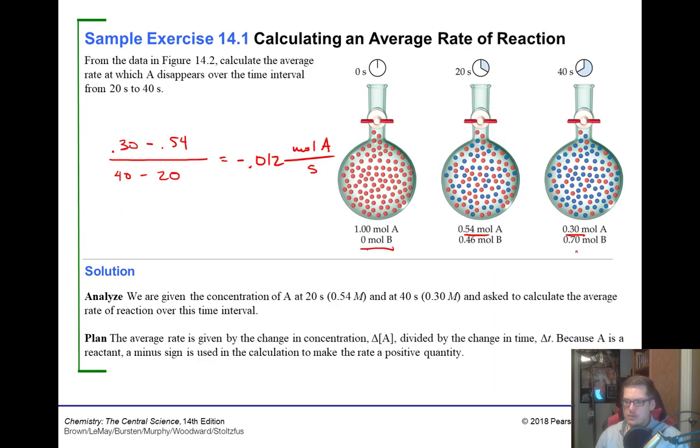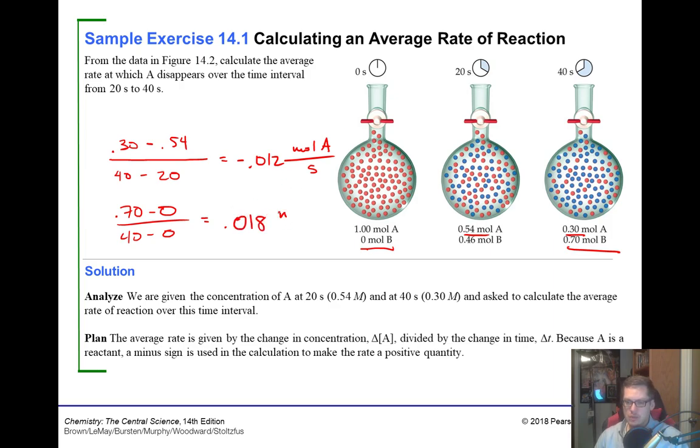So final B, that's the 0.70, minus initial B, which is 0, over the final time, which is 40, minus the initial time, which is 0. And so it would be 0.7 minus, why am I doing that? It would be just 0.7 divided by 40. And so our rate would be 0.0175. All right, and really we could only do 2 sig figs here, so it's 0.018.